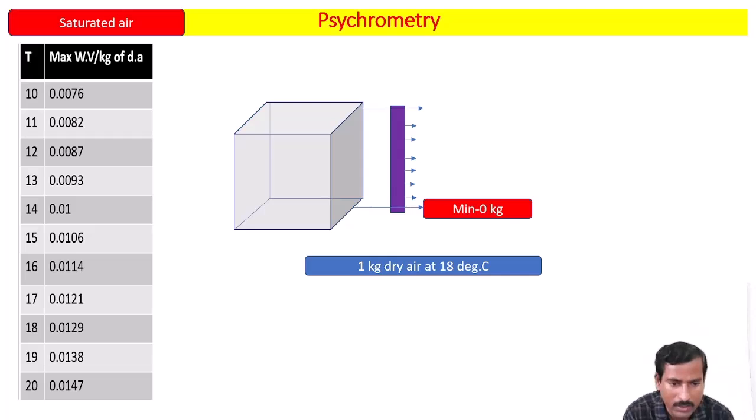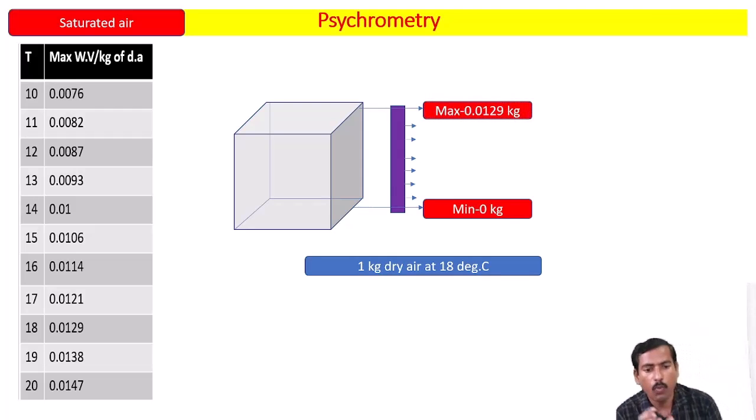The answer is 0.0129 kg of water vapor it can hold at max at 18 degrees Celsius. Okay, the minimum is 0, the maximum is 0.0129 kg at what temperature? 18 degrees Celsius by 1 kg of dry air.